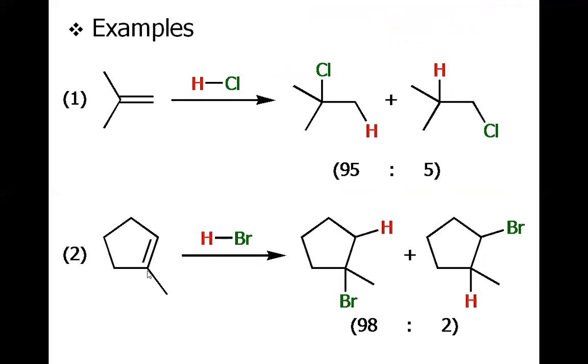Here again, this cycloalkene is there, and you can see that when H is added, it is added to this carbon, not to this carbon. The reason is that when H is added to this carbon, we have the carbocation developed here, which is tertiary in nature, and will be immediately captured by the bromine. So this first product is formed in 98%, and the alternate product, which is the reverse of Markovnikov, is formed in just 2%.